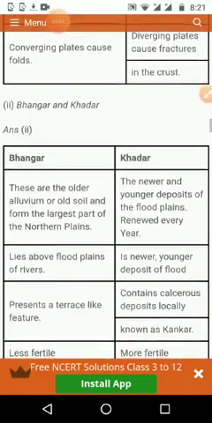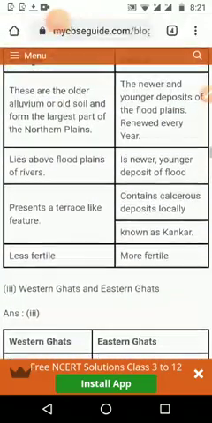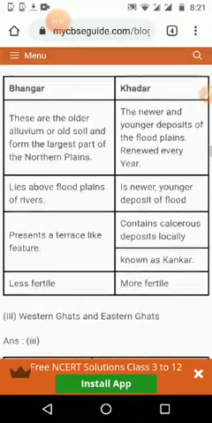Then Bangar and Khadar, and what is the division, what is the difference between these two?